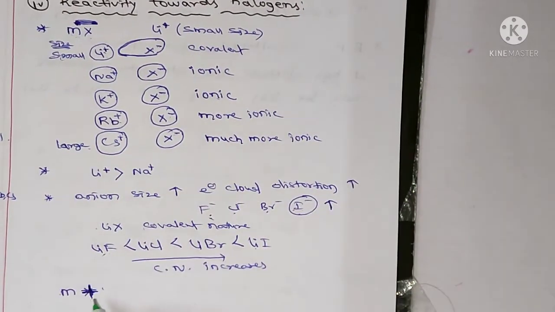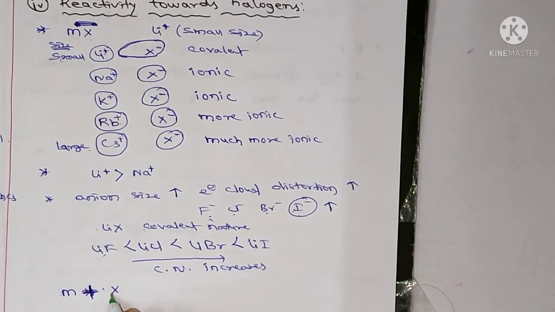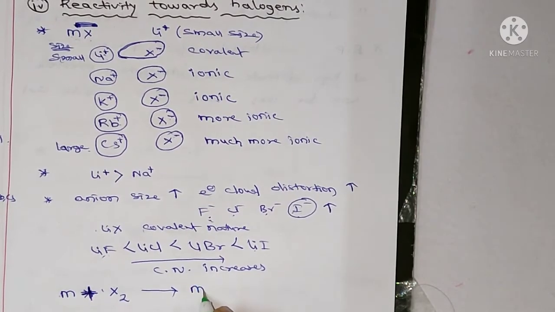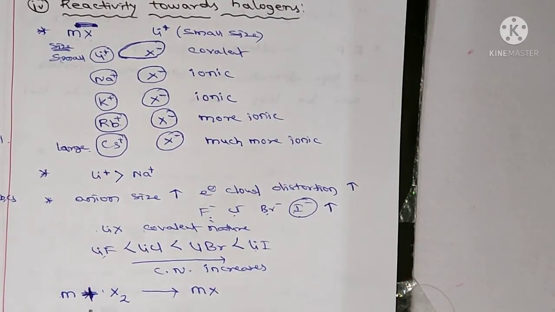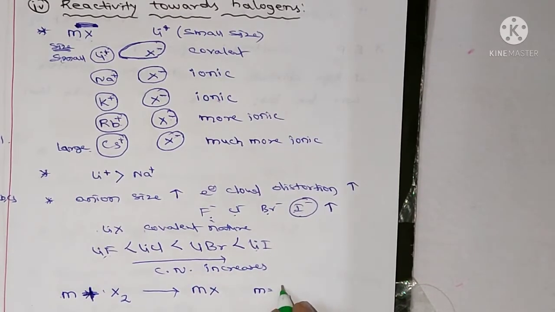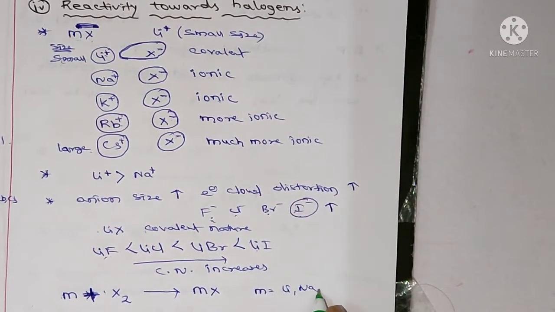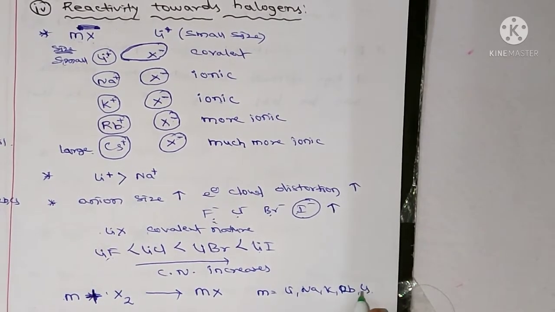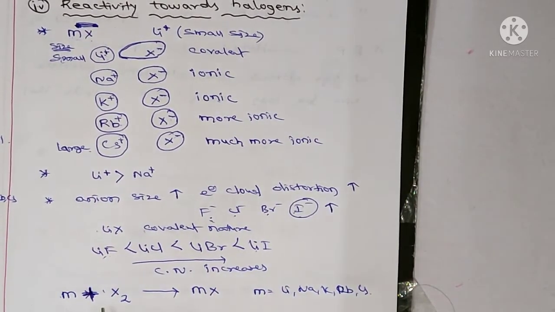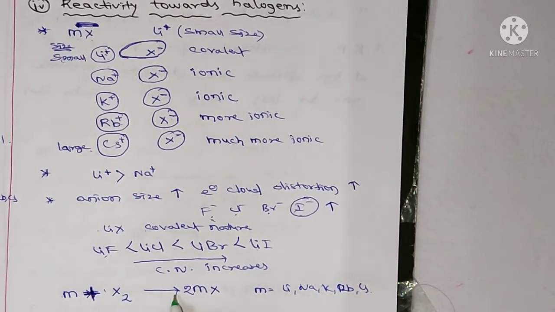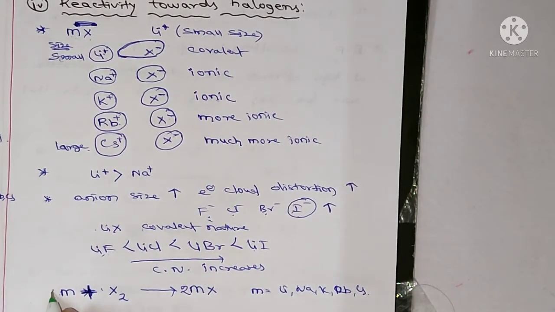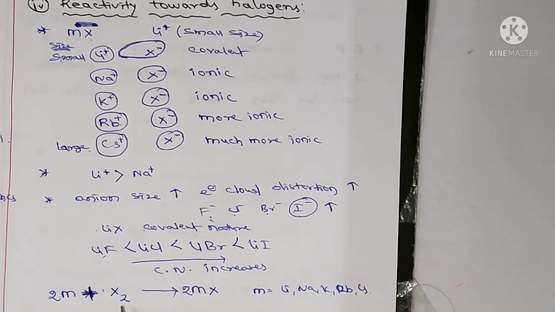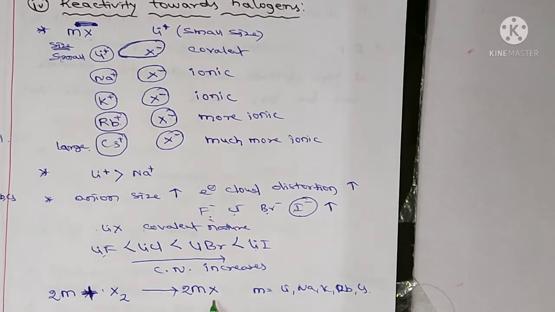Let me take the reaction. Metals react with halogens to form metal halides, MX. Here M is lithium, sodium, potassium, rubidium, cesium, and balance that equation. Here I'm taking 2, then here we have to take 2. So now it is a balanced equation. So the metals react with halogens to form metal halides.